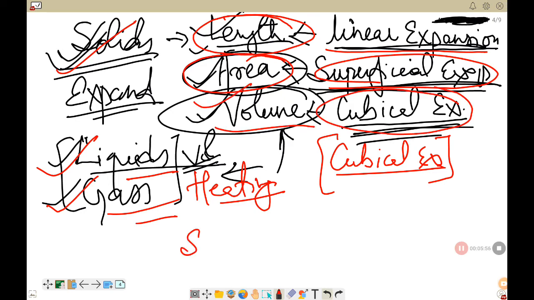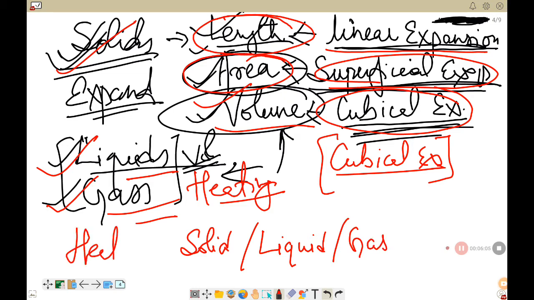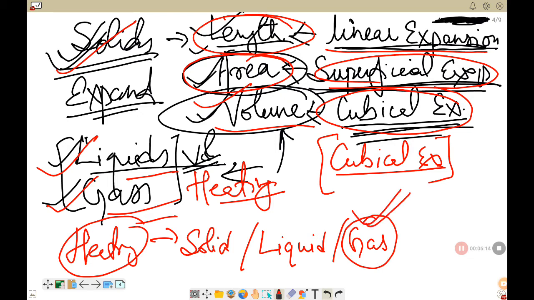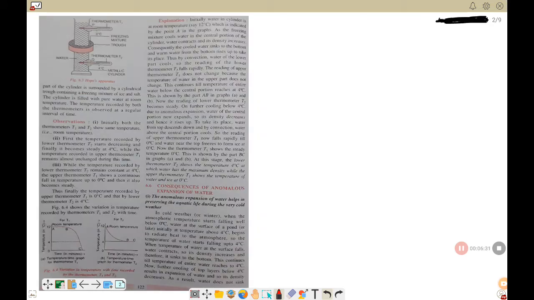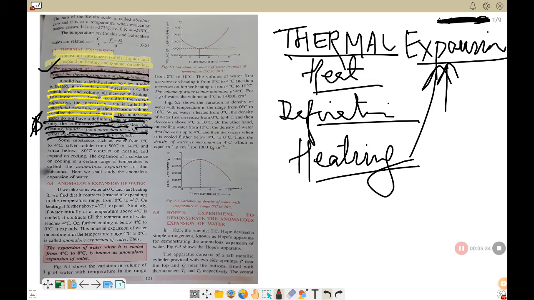Now if you have to compare solid, liquid and gas, when you are heating them, which one expands the most? Gas. Gases expand the most on heating. Whereas if you compare solid and liquid, liquid expands much more than solid, and solid expands the least if you compare all three states of matter, that is solid, liquid and gas. Alright, so I hope you understood this. Okay, now let's go to the next paragraph.